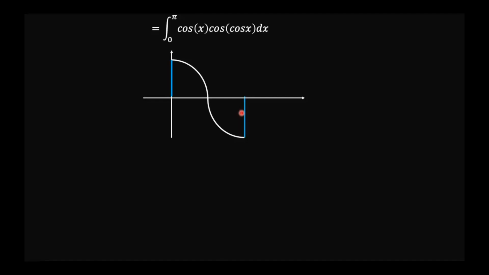And since we also know that cosine of a negative value is positive, at this point here the sign generated by the cosine function is going to be what is primary, and so there won't be any canceling out.